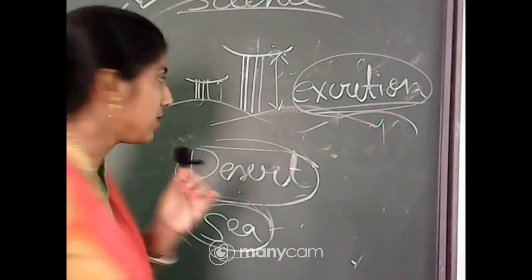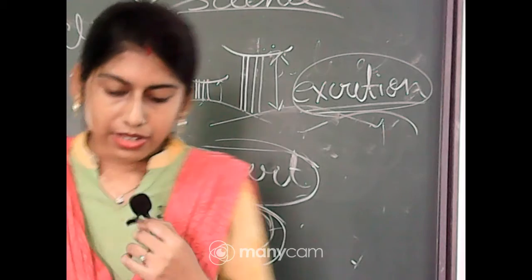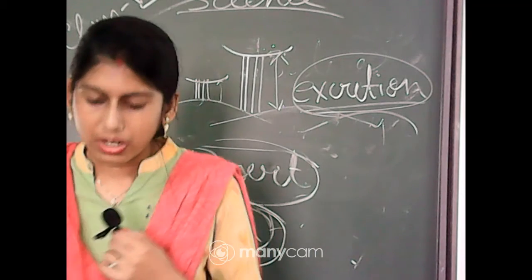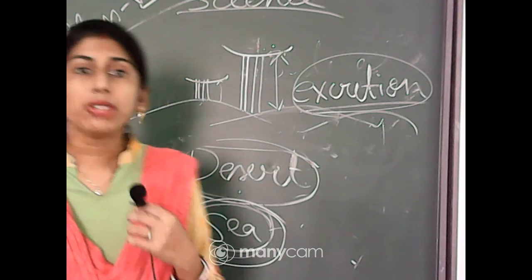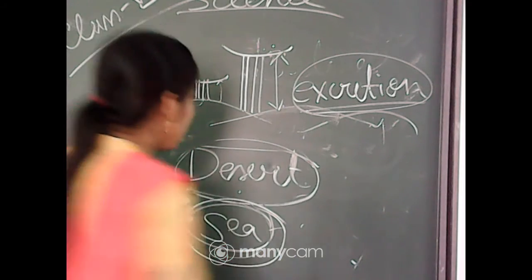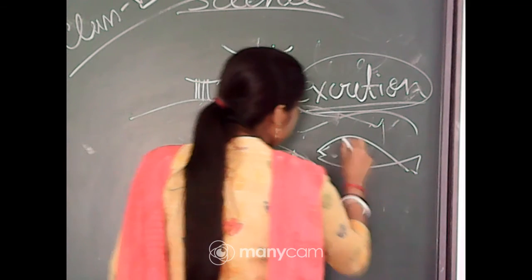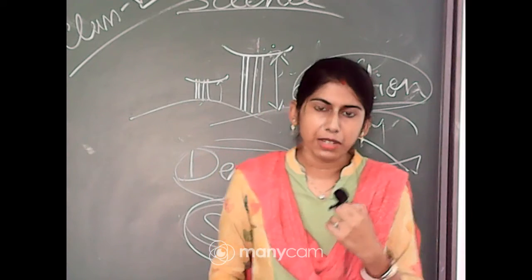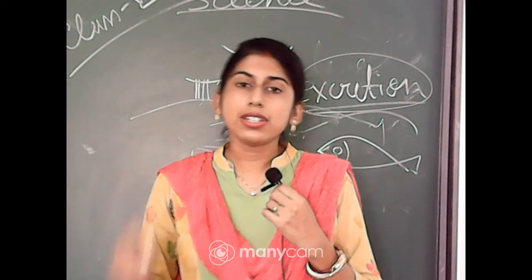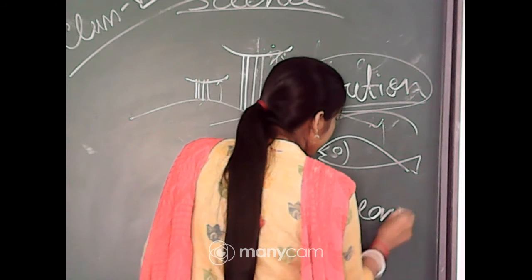Now, if I consider the sea, mainly fishes can be found, different types of fishes, and how are they modified? The body of the fish, as you know, is of this type, and the shape is called a streamlined body. The fishes mainly have a shape called streamlined.